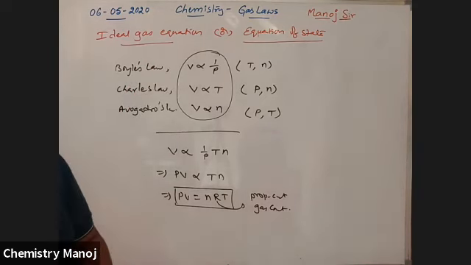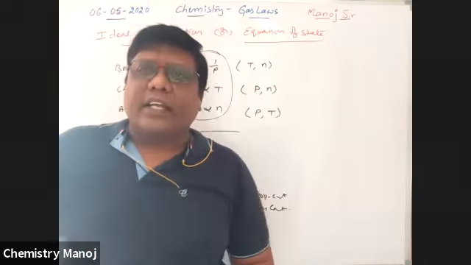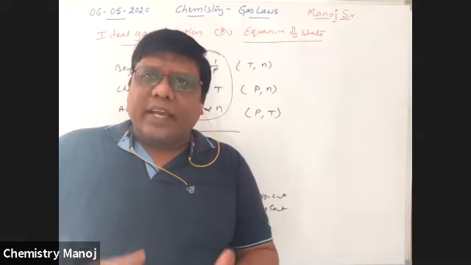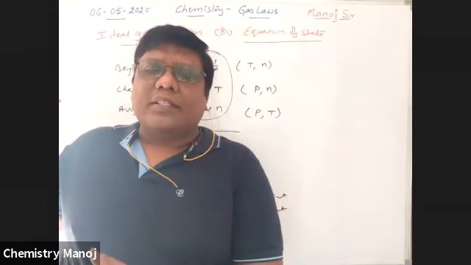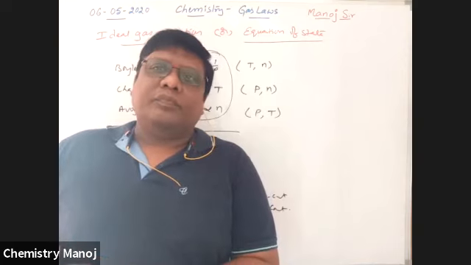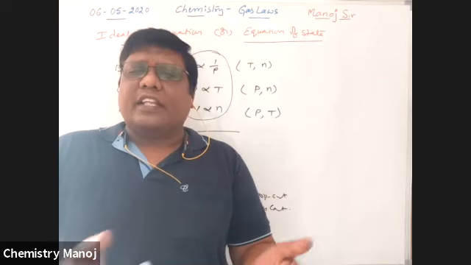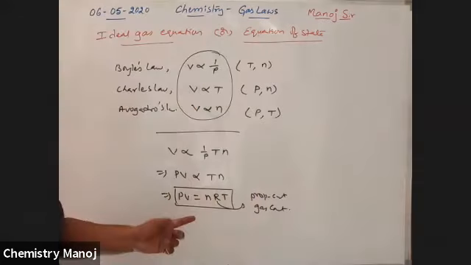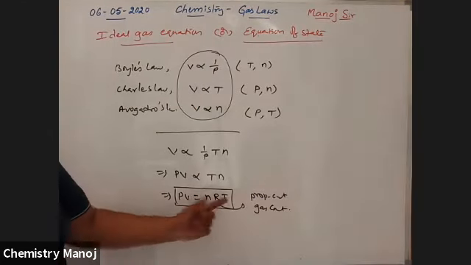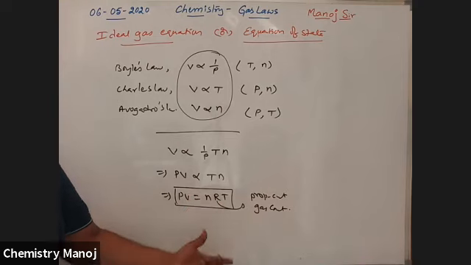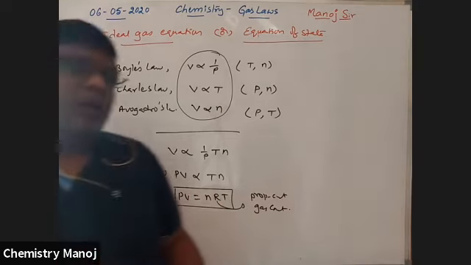What is an ideal gas? Before going to this ideal gas equation, what is an ideal gas? Any gas which obeys all these gas laws at all conditions is called an ideal gas. So Gay-Lussac's law is also there: P is directly proportional to T at other conditions. So everything is there.